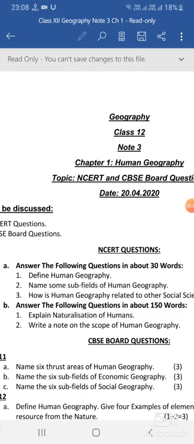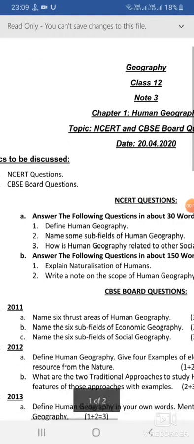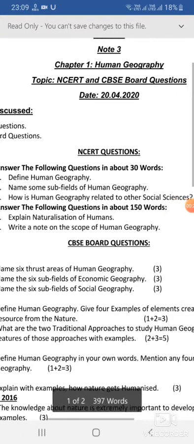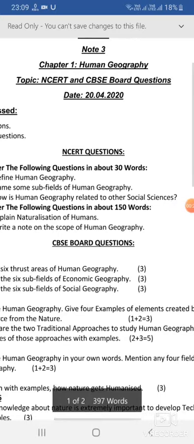Today I'm going to discuss the answers that I've already uploaded in the PDF. Now first is related to the NCERT questions. There are two sets of the questions in NCERT. Number one is 30 word answers and number two is 150 words answer.